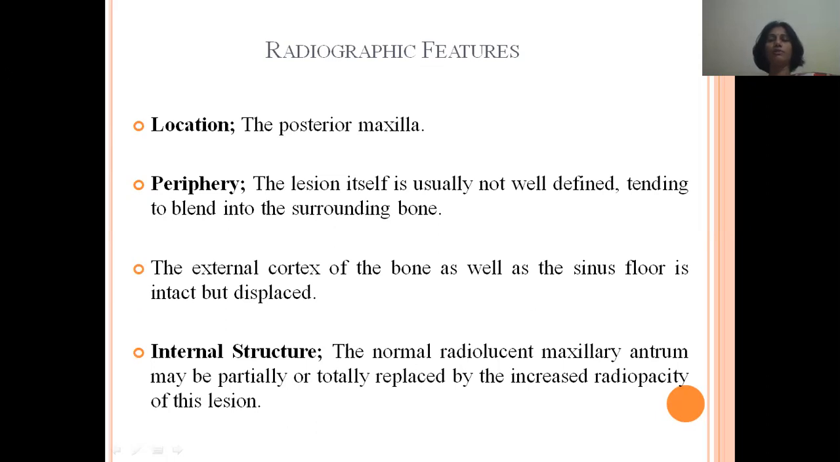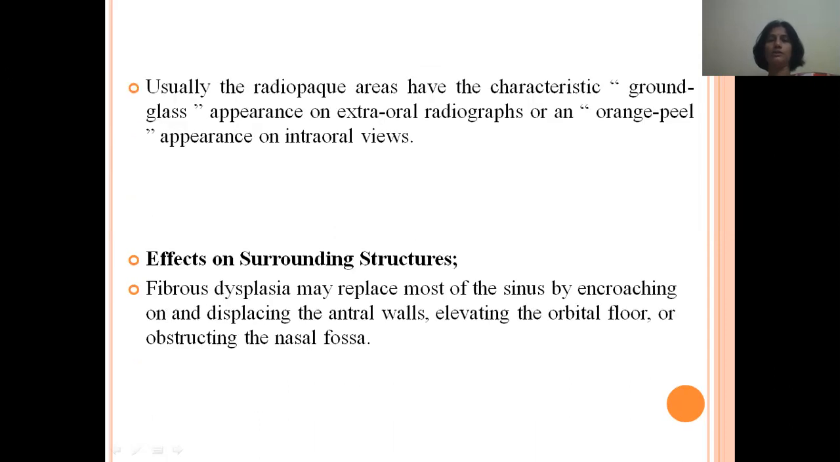The lesion itself is usually not well defined, tending to blend into the surrounding bone. The external cortex of the bone as well as the floor of the sinus is intact but displaced. The internal structures: the normal radiolucent maxillary antrum may be partially or totally replaced by increased radiopacity of the bony lesion. The radiopaque appearance in fibrous dysplasia has a characteristic ground glass appearance on external